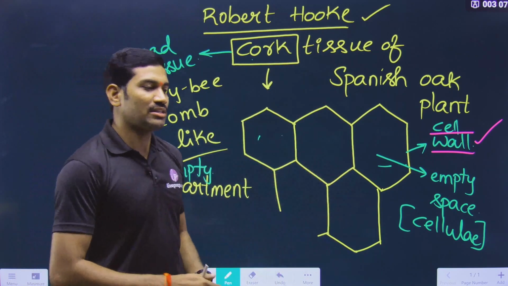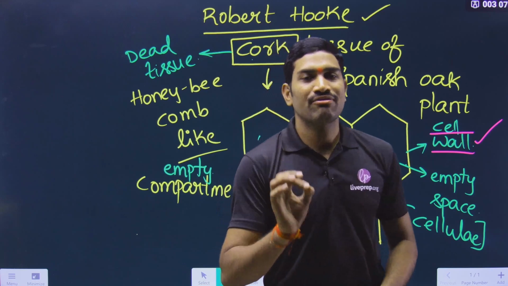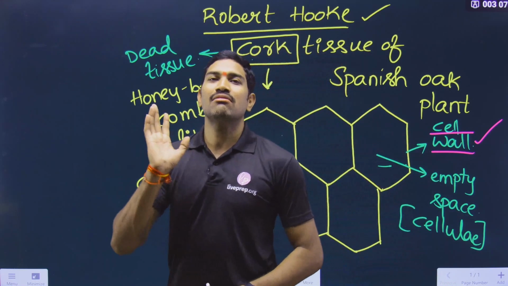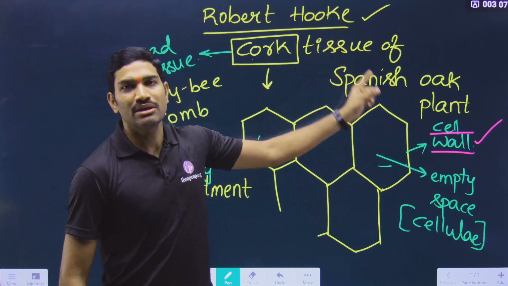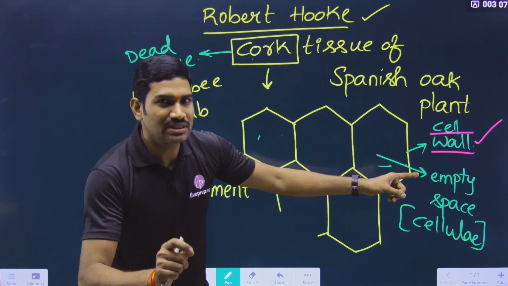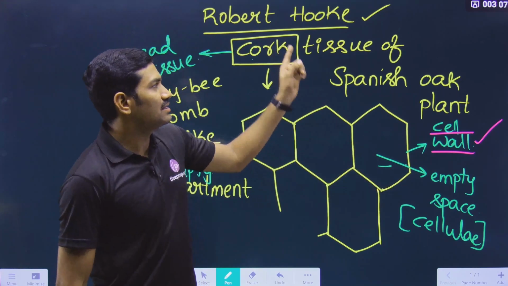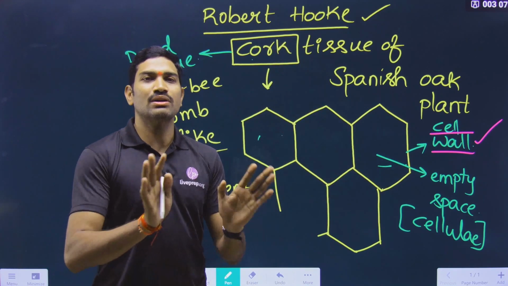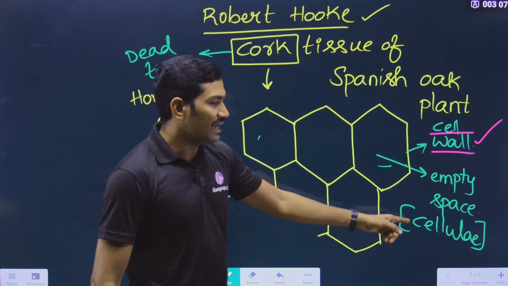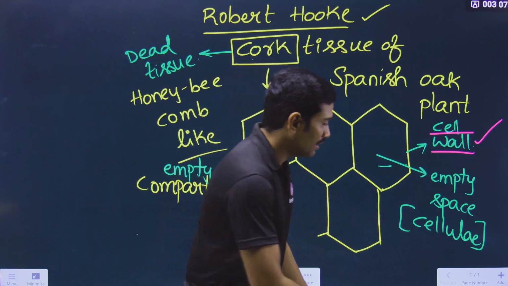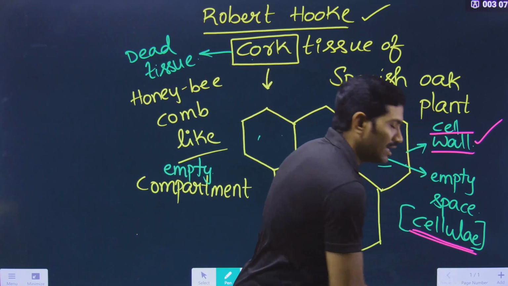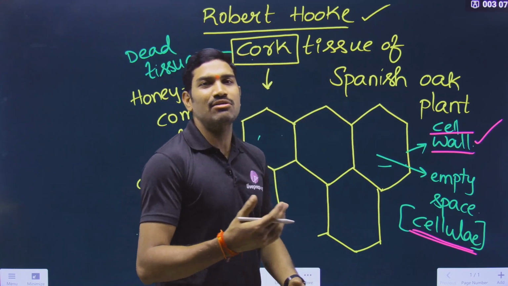This question they may ask in the examination: who for the first time discovered the cell wall under the microscope? The answer will be Robert Hooke. Who for the first time discovered a dead cell? The answer will be Robert Hooke. This is the important information. That's it. And what is the other point we need to remember? The meaning of cellulae or cellula. Cellula is singular, cellulae is plural.